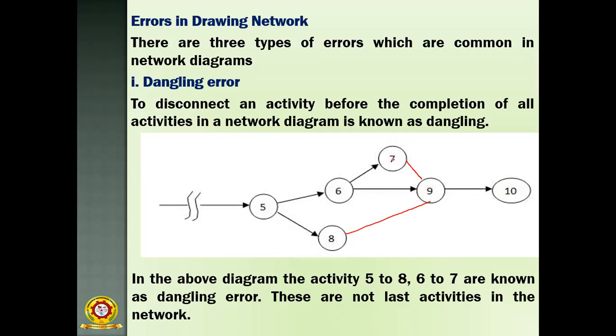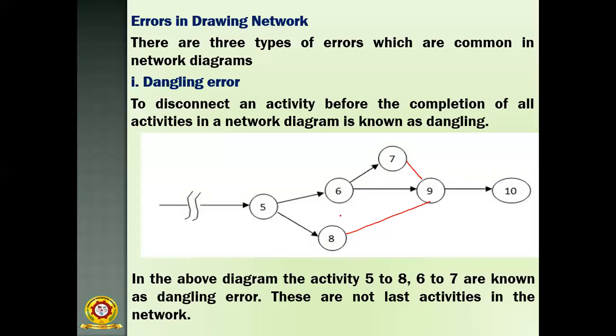Suppose you leave these two, 7 and 8, not connecting to any other activity. Then they will be treated as ended activities. But there is already the 10th activity, which is the end activity. Suppose after 7 and 8 there are other activities, 9 and 10, but they are not connected with any other activity.